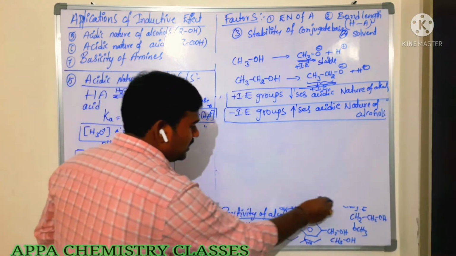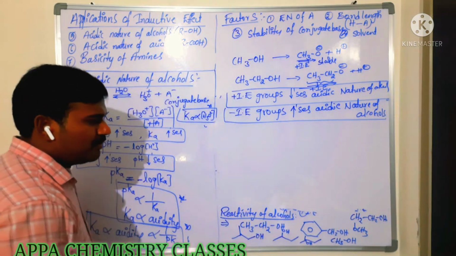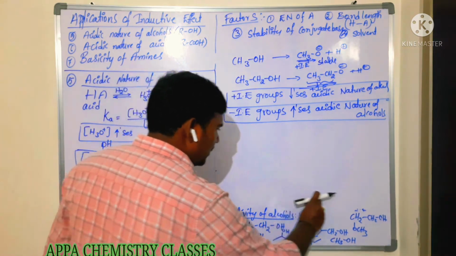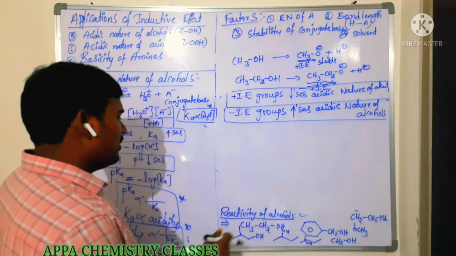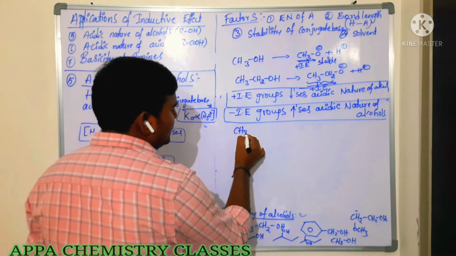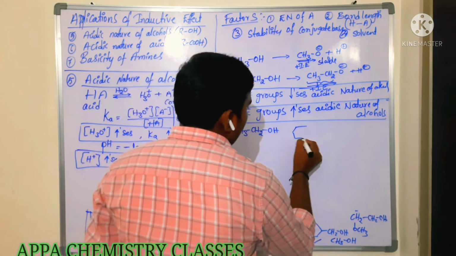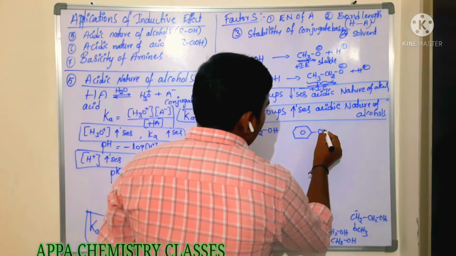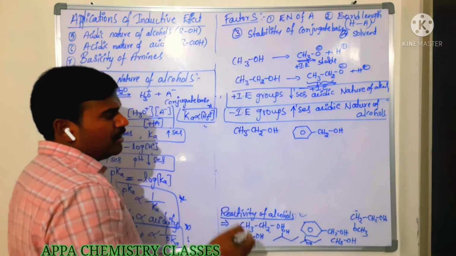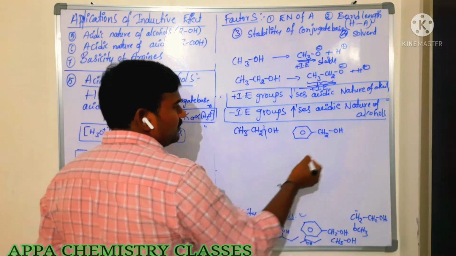Now what they are saying here is reactivity of alcohols. This is very, very important: reactivity of alcohols. First we are going to see ethyl alcohol and benzyl alcohol. When they react with acid, this bond will break.